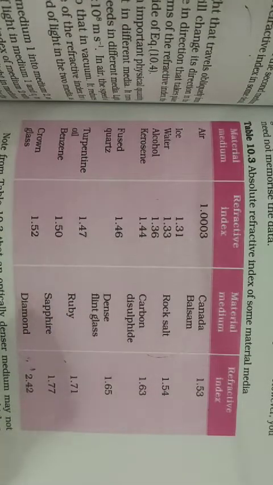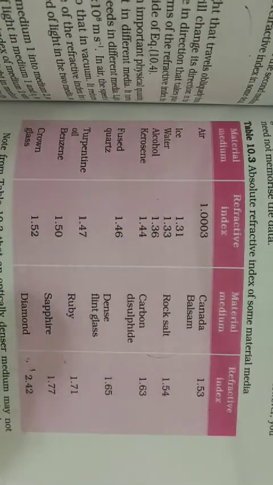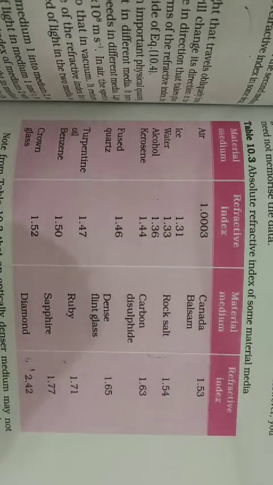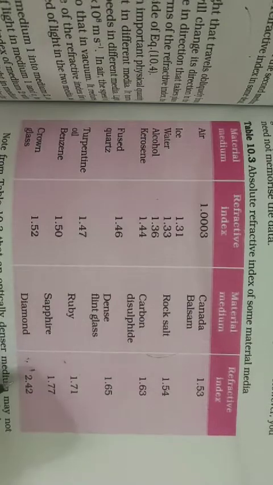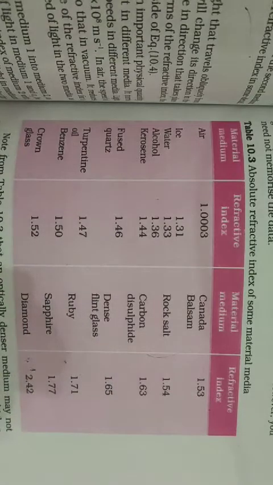Whenever the refractive index increases, the optical density increases, since optical density is directly proportional to the refractive index. If the refractive index has a higher value, the medium becomes denser. Observe that diamond has 2.42, the highest value of any medium here.